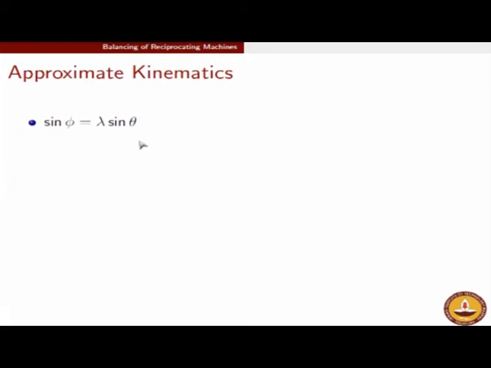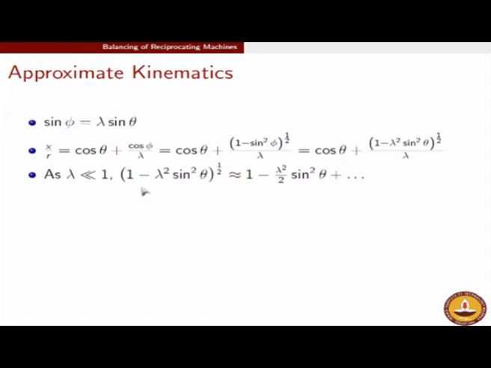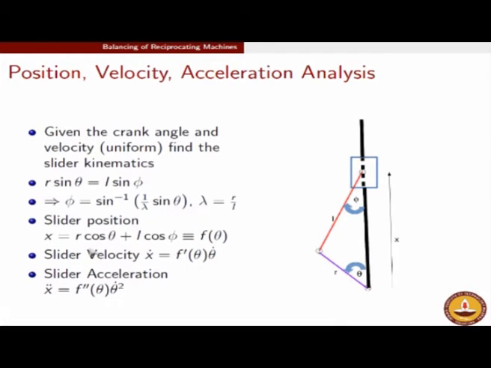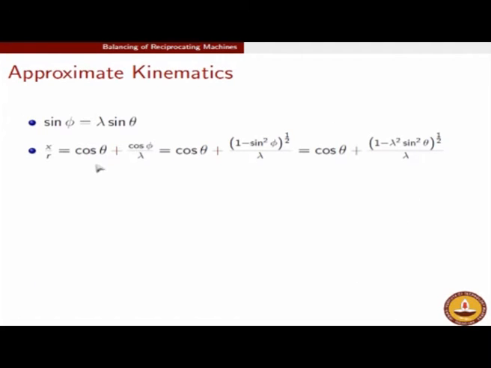But as I said, we are going to limit ourselves to the discussion of IC engines, and in IC engines it is very fair to assume that lambda is small. When we make this assumption in the x by r formula, remember if I go back a few slides, I had determined x as r cos theta plus L cos phi. If I pull out r, I get r times cos theta plus 1 by lambda times cos phi. This is exactly where I start from here. So x by r is cos theta plus cos phi divided by lambda.